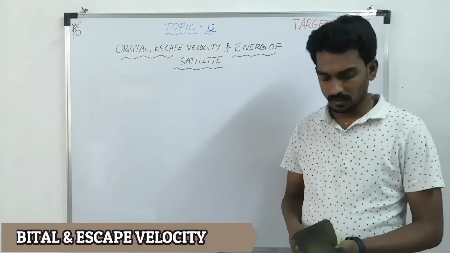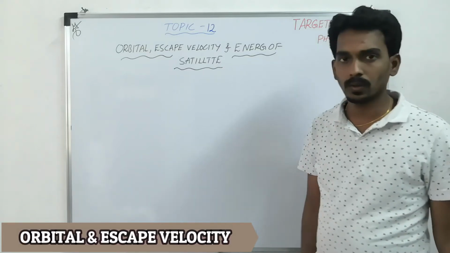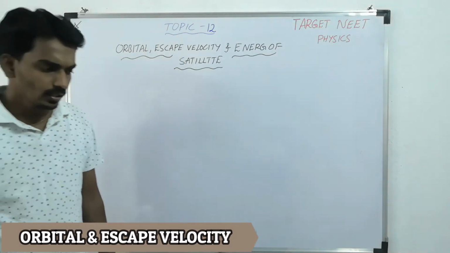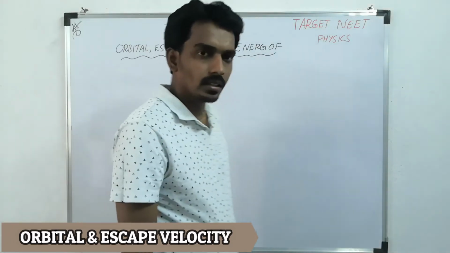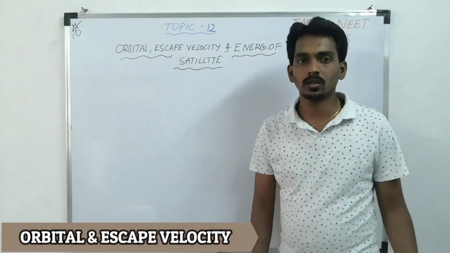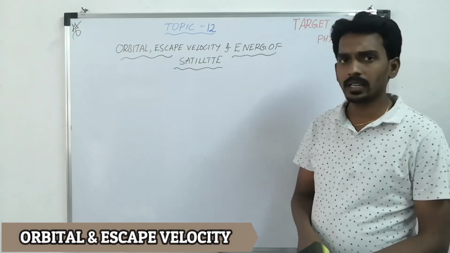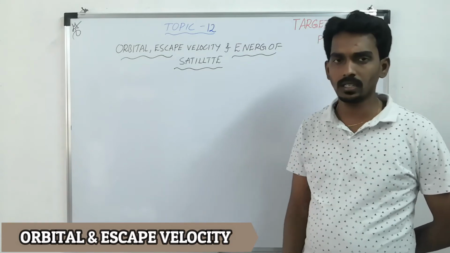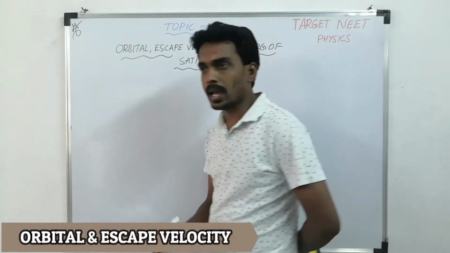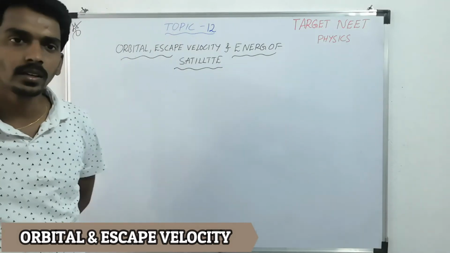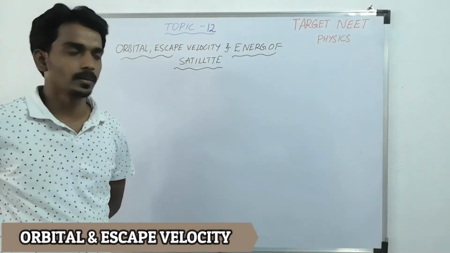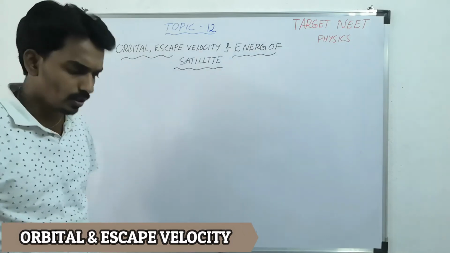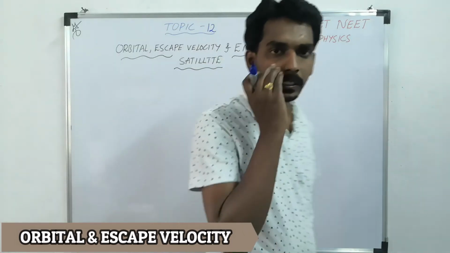So now we have come to topic 12, which is a part of gravitation. One thing we already discussed in the same chapter, acceleration due to gravity. And the next important thing in this chapter is related to planetary motion. When you consider planetary motion, first Kepler gave three laws.